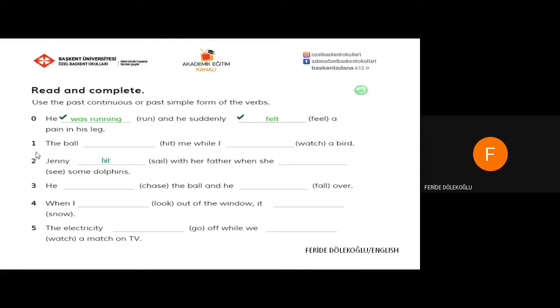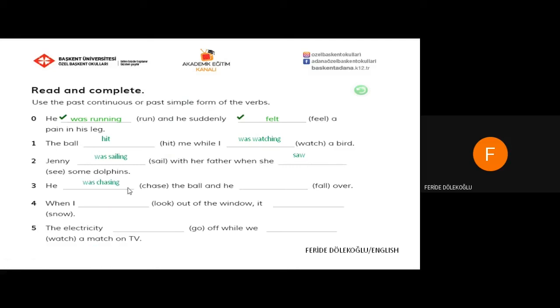First one, the ball hit me while I was watching a bird. After while, past continuous. Please do not forget that. Jenny was sailing with her father when she, remember after when, we prefer past simple, when she saw some dolphins.